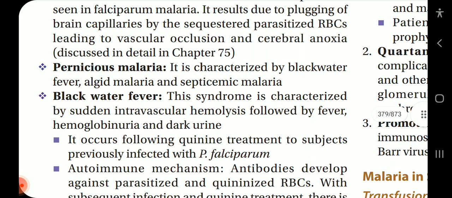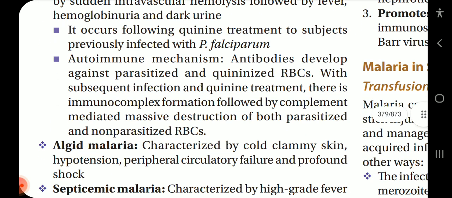Pernicious malaria. It is characterized by black water fever, algid malaria, and septicemic malaria. Black water fever. This syndrome is characterized by sudden intravascular hemolysis followed by fever, hemoglobinuria, and dark urine. It occurs following quinine treatment in subjects previously infected with Plasmodium falciparum.